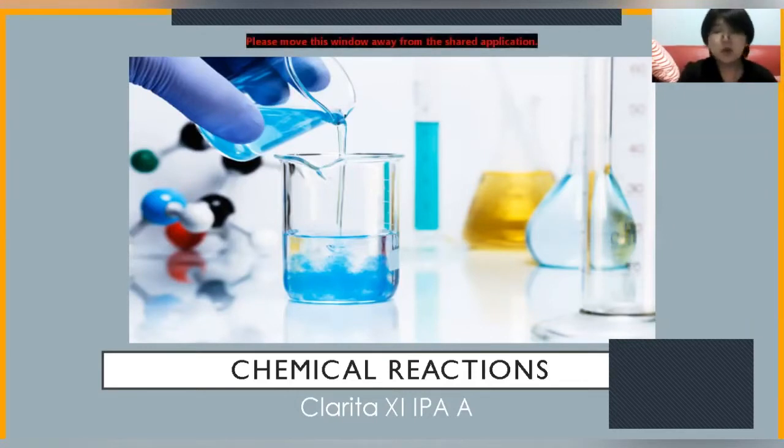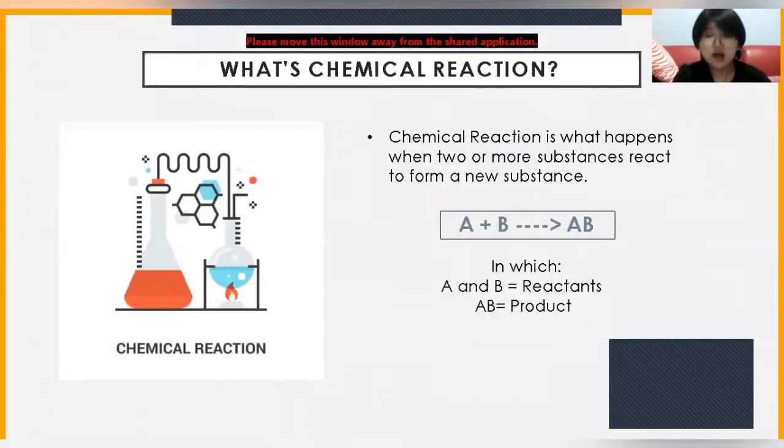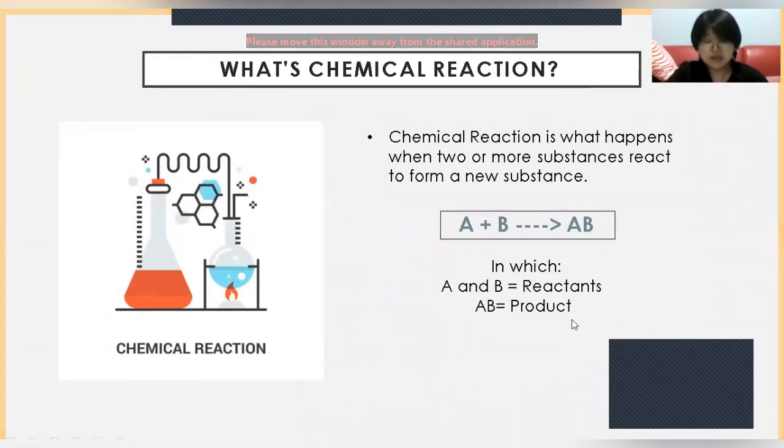But first, what is a chemical reaction? A chemical reaction is what happens when two or more substances react to form a new substance. We can write it as A plus B will give you AB, in which A and B serve as the reactants, while AB serves as the product.